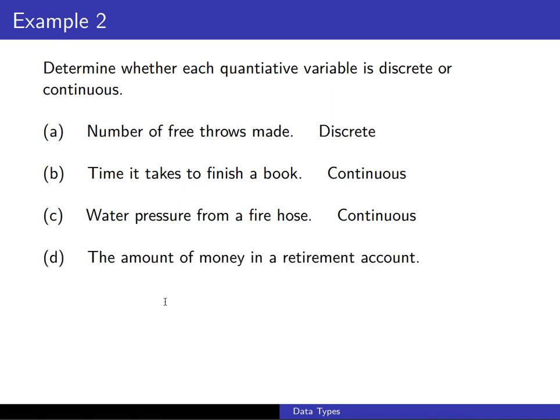And then finally, the amount of money in a retirement account. Is this discrete or is this continuous? Well, I've heard of counting my money. I've never heard of measuring my money. In fact, the amount of money in a retirement account is discrete. It's something that we count, not something that we measure. We don't need any special equipment, like a pressure gauge, to determine how much money we have in our retirement account. We can just count the money itself.